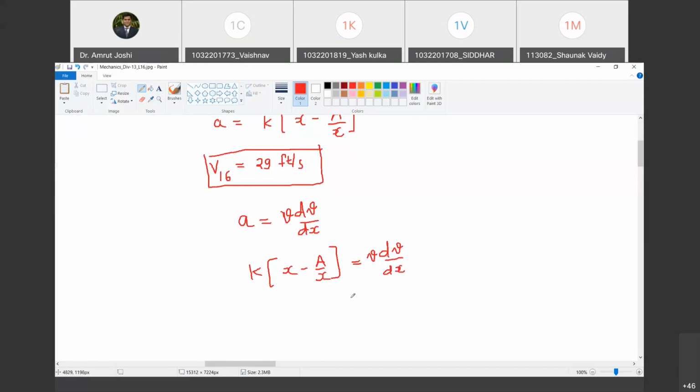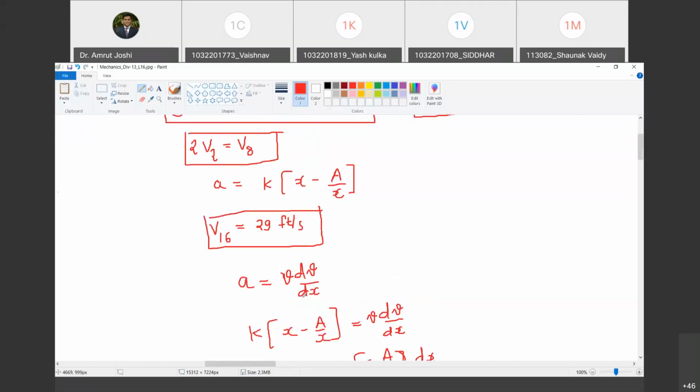Now, can I bring this in variable separable form? Can I collect all the variables in v on one side and all the variables in x on another side? Yes, sir. So how does it work? v dv is equal to (k x minus a by x) dx. This is called variable separable form. On right hand side, you will see everything as a function of x or constants. Are you with me? Yes, sir. And on left hand side, you will see everything as a function of v. And for any meaningful conclusion, I need to integrate. Do you agree with me?